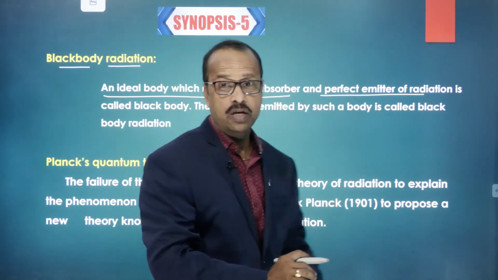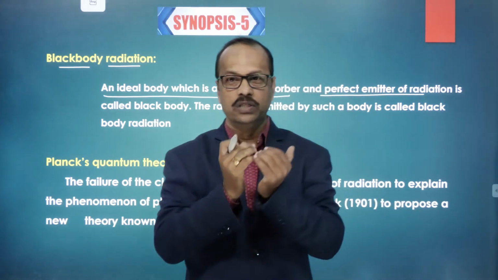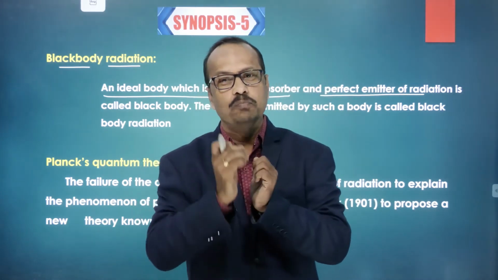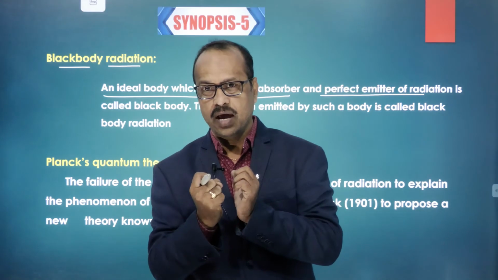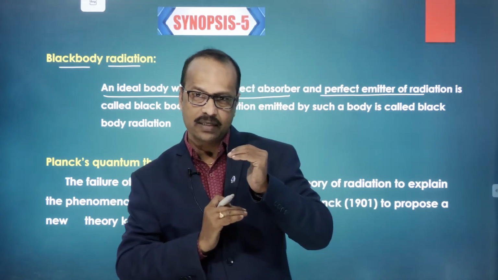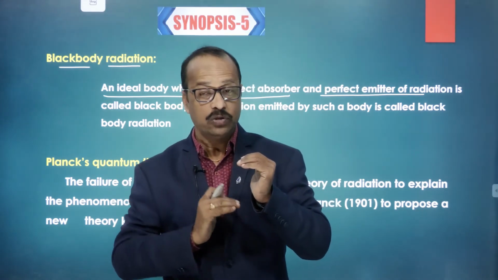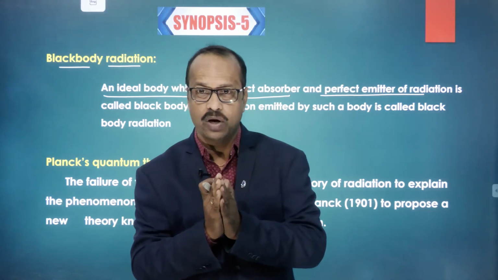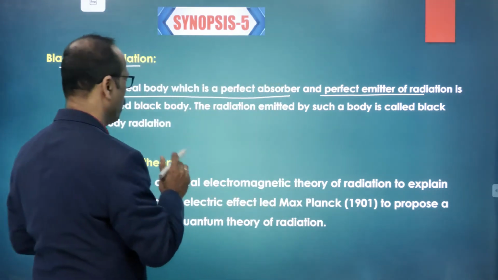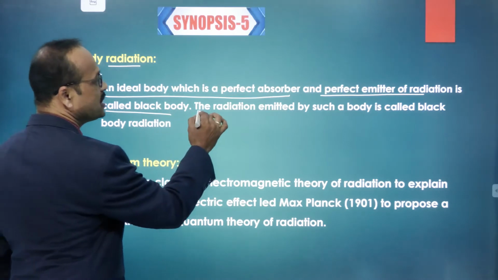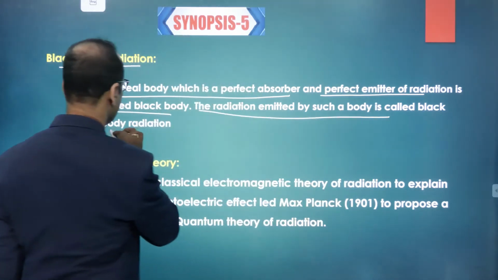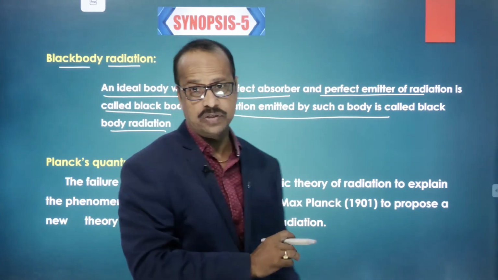This type of body is called a black body, and the radiation emitted by such a body is called black body radiation, right?